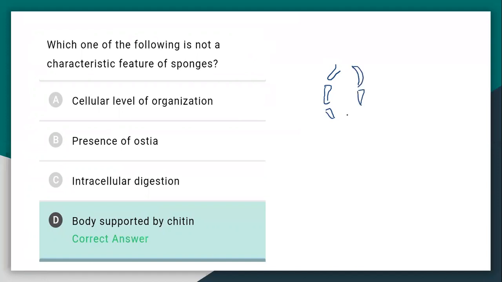Suppose this is the large pore, called the osculum, and the smaller pores are called ostia. The presence of ostia is a character of poriferans.